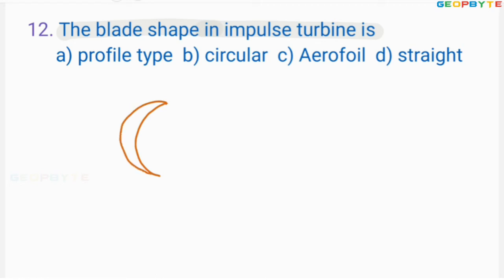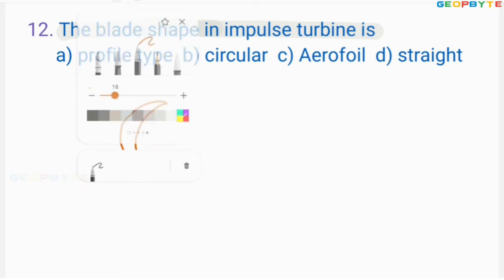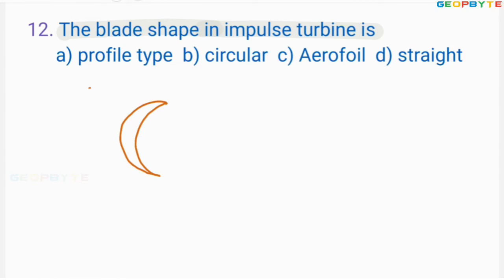This is the geometric shape of the blade for impulse turbine. That shape I can say the profile type. The thickness of the blade is more at the center. So this is the geometric shape of the blade for the impulse type turbine.